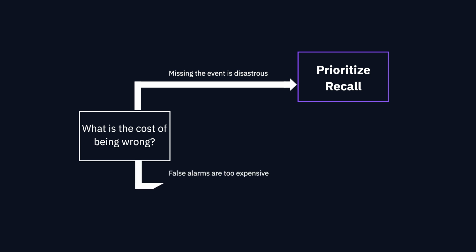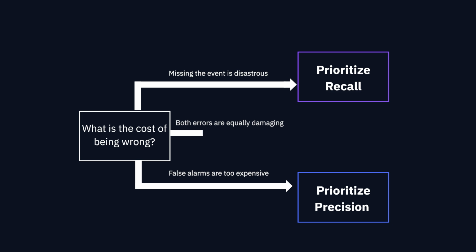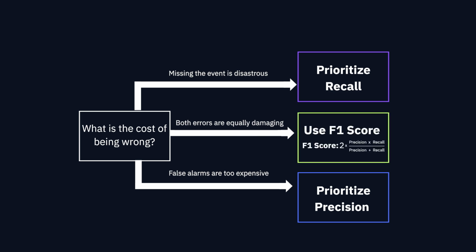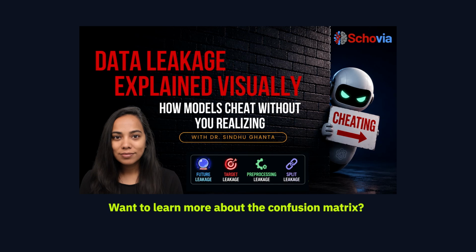If false alarms are expensive, look closely at precision. If you need a balance, use the F1 score. And in many real world systems, you should also inspect the confusion matrix, because it shows exactly where the model is making mistakes. A good model is the one that performs well on the decision that actually matters.